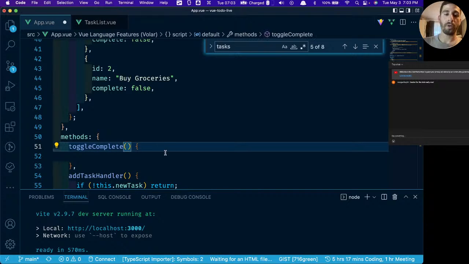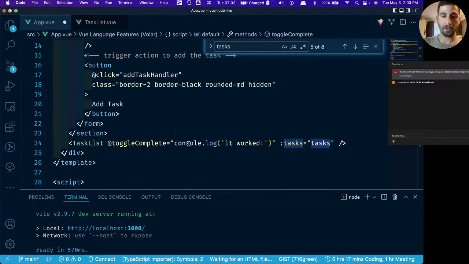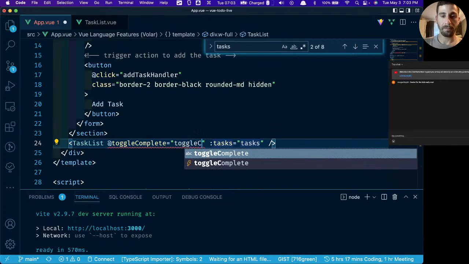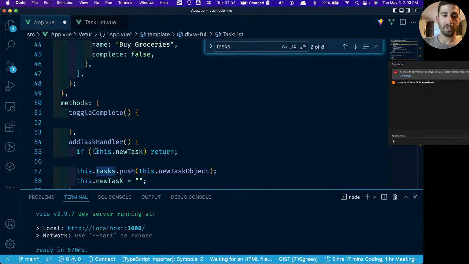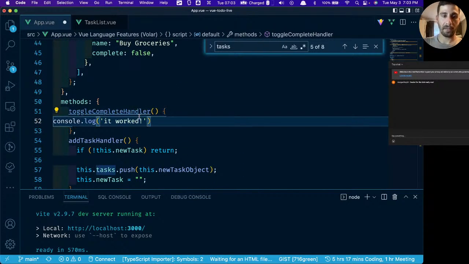And again, we're going to want to pass in the index, but we're going to put a pin in that for a second. Let's just steal this console log here. And let's actually call it toggle complete handler, so that we can distinguish what the difference is between the left side and the right side. So we're going to rename this toggle complete handler, and then we'll paste this code in there.